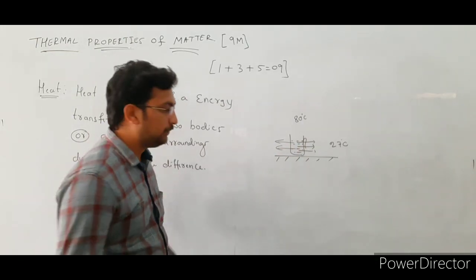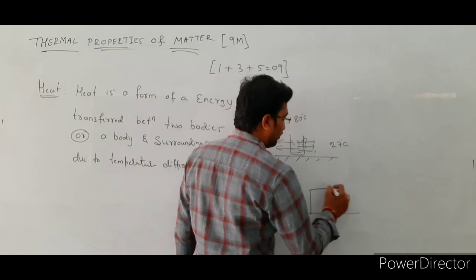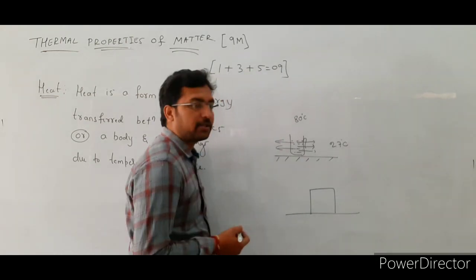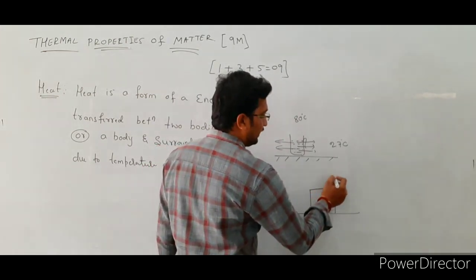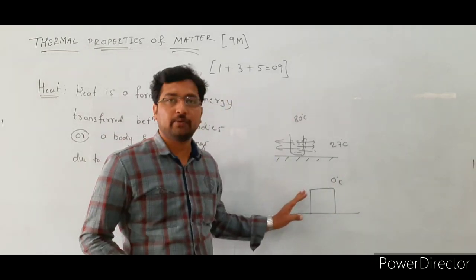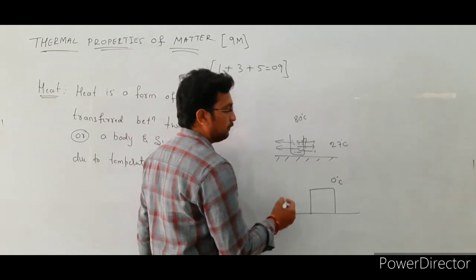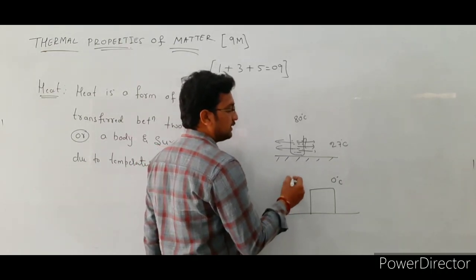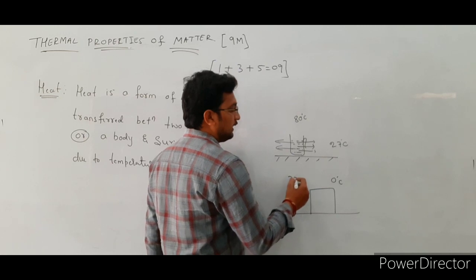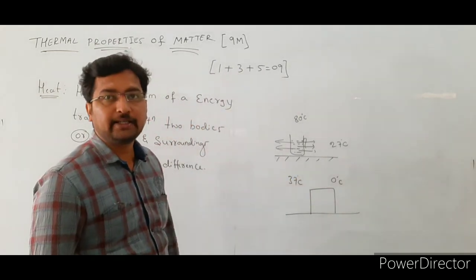See the next example here. Consider a table. We place an ice cube on the table. The temperature of this ice cube is 0 degrees Celsius. When we touch this ice cube, we feel cold. The temperature of a person is approximately 37 degrees Celsius and the temperature of the ice cube is 0 degrees Celsius.